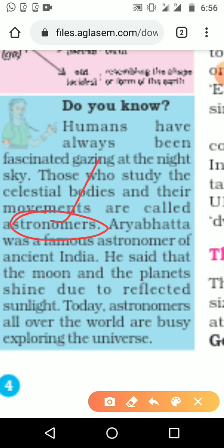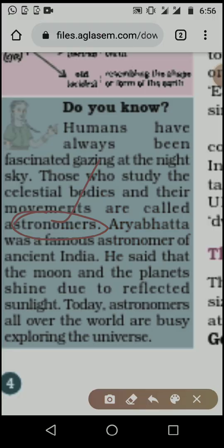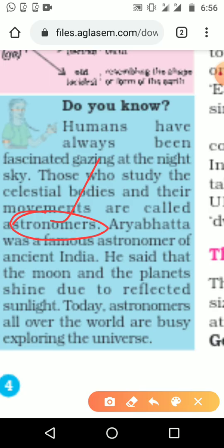Aryabhatta was a famous astronomer from ancient India. He said that the moon and the planets shine due to reflected sunlight, without any machine. Who said it? Aryabhatta, the ancient Indian astronomer. He said the moon and some other planets are shining because of sunlight.